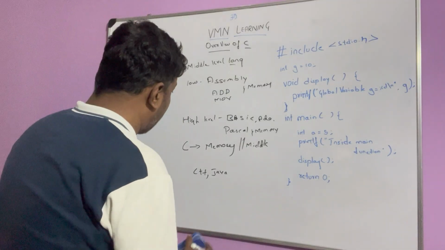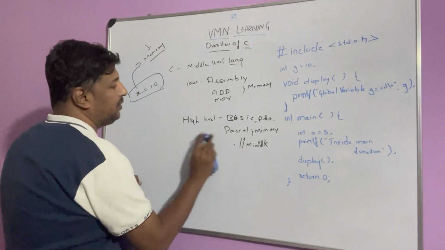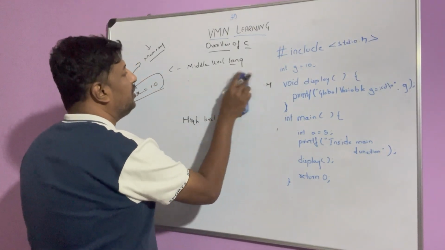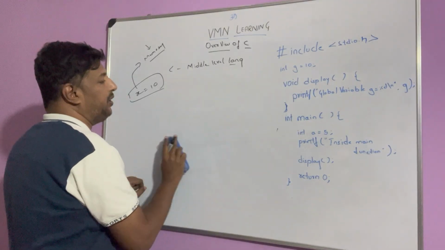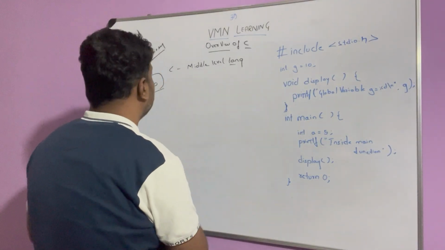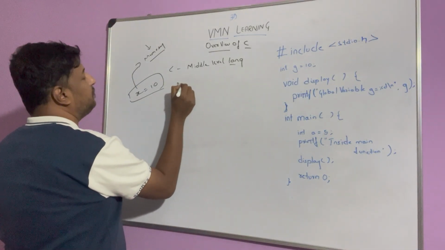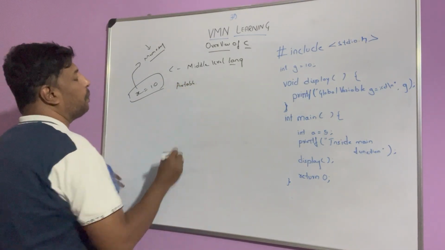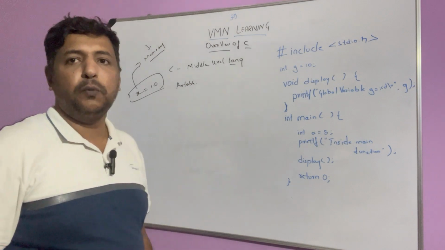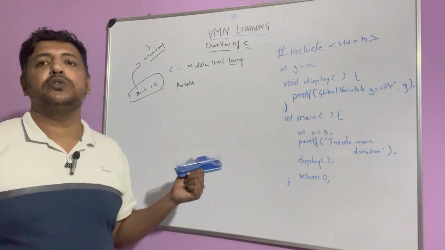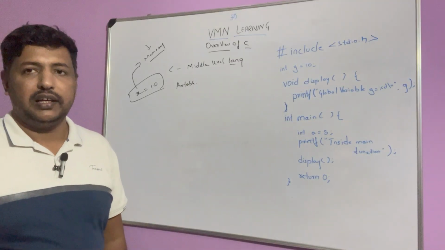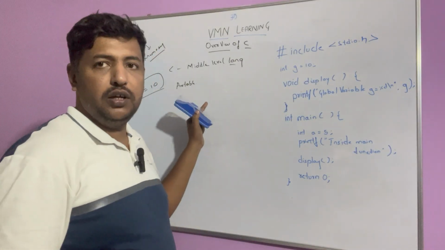What are the characteristics of middle level languages? The main characteristic of middle level languages is that they are portable. What is portable? Portable means it can be used anywhere. It can be run in multiple environments.